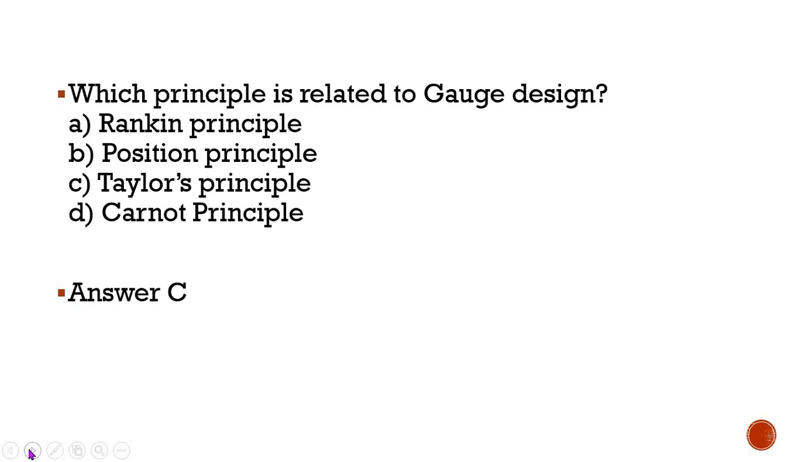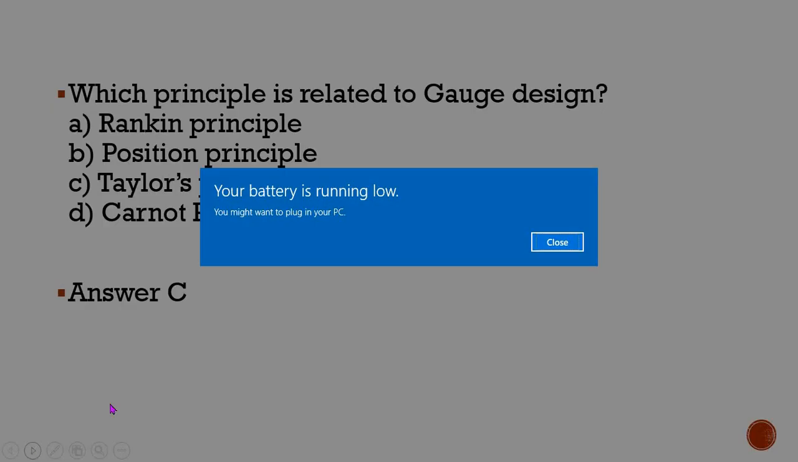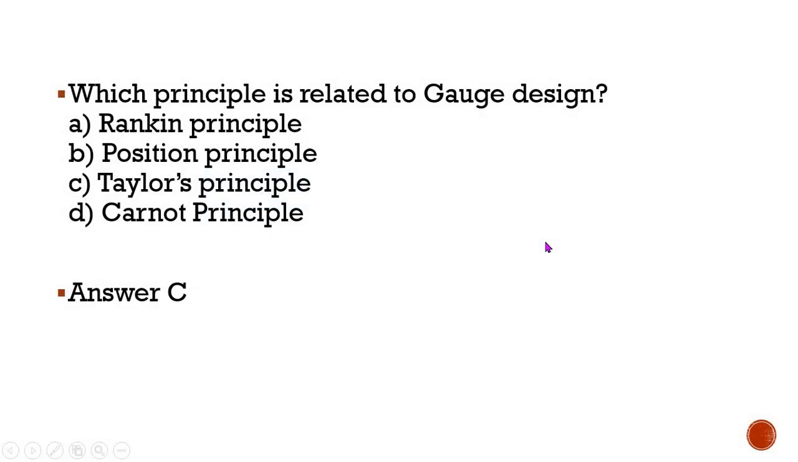Keep in mind, Taylor's principle is used because Rankine principle is of the thermal engineering concept. Carnot is also thermal. You have to opt from the position principle and Taylor's principle. You might have seen while studying in the diploma MSBT subject or in whatever may be your graduation subject, there is a concept known as Taylor's principle while designing the gauges, and you have to apply this gauge design knowledge while you prepare.